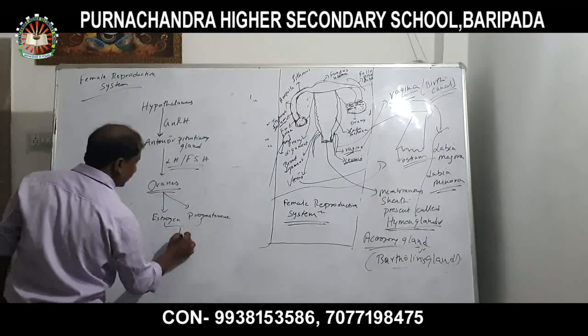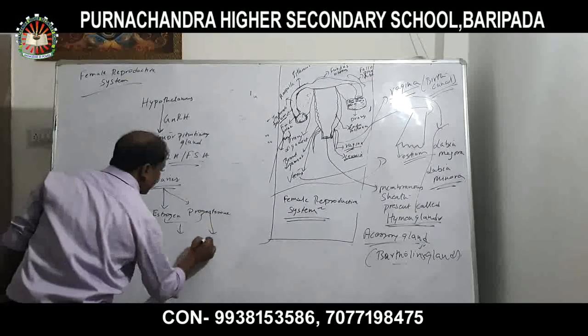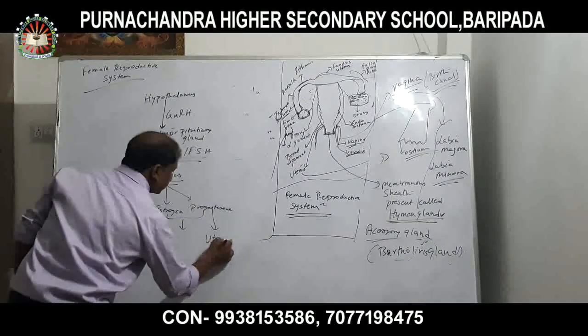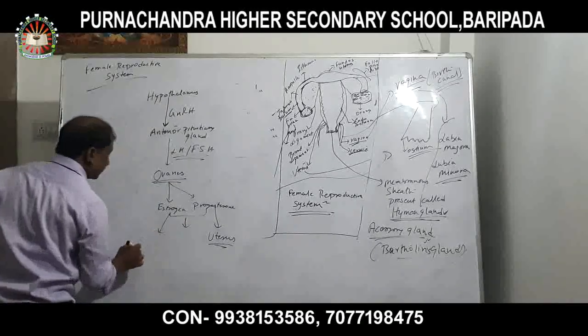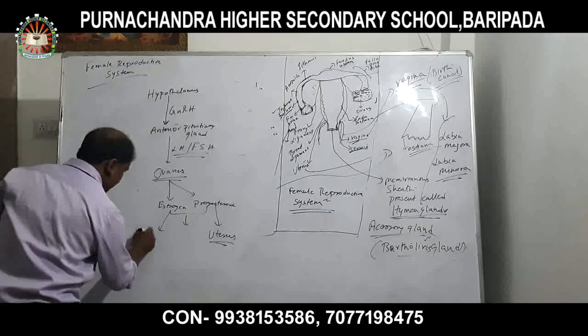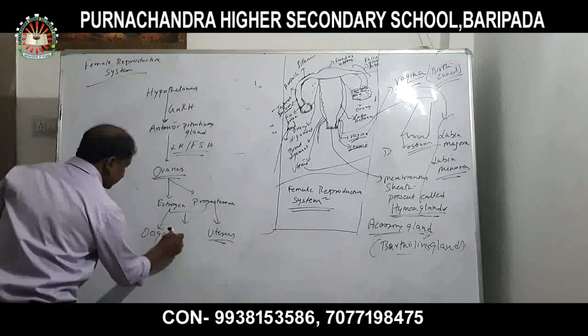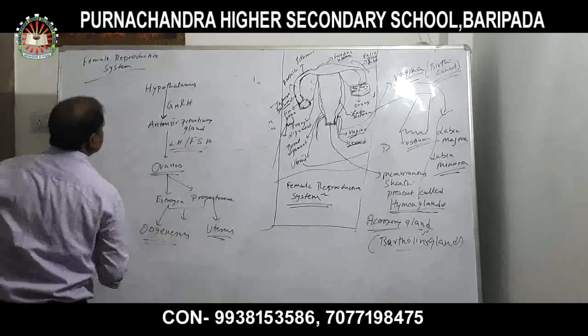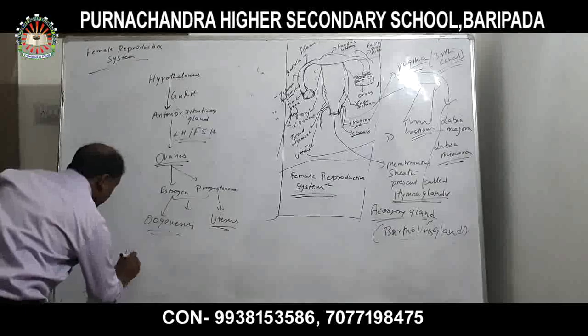Both help for what? This helps for the development of the uterus, and this helps for oogenesis. So this is the hormonal control.